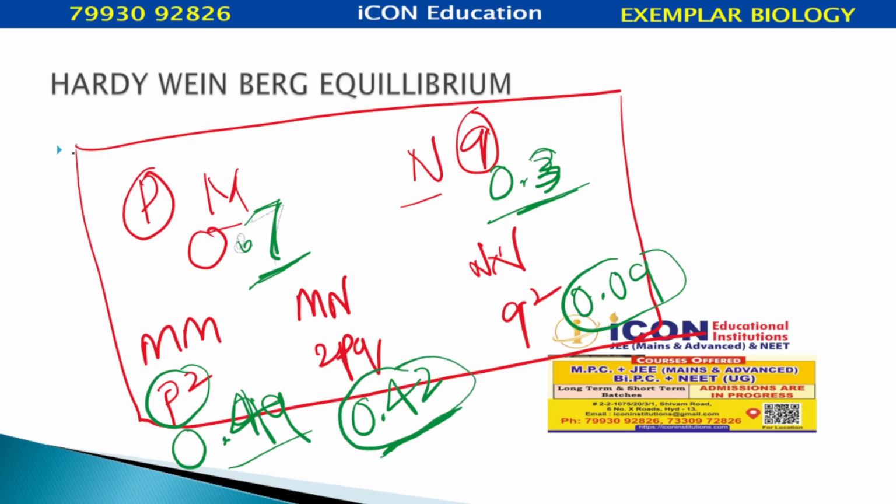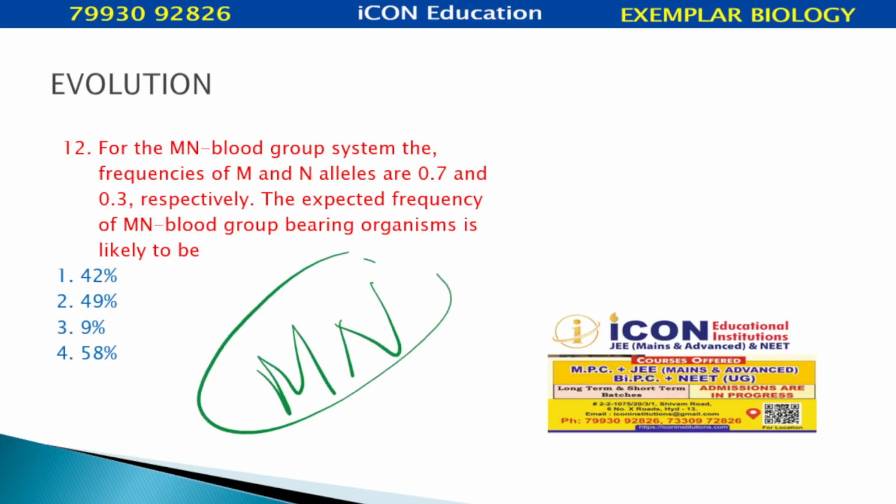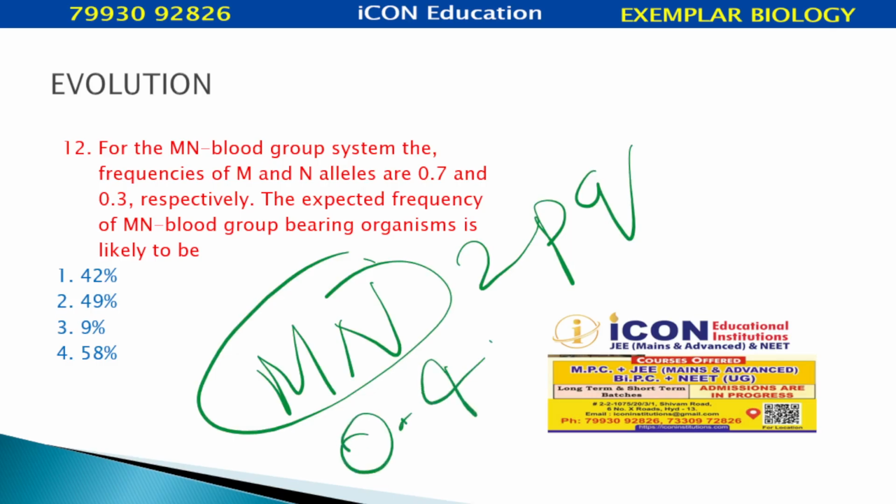So now let us see what question is asked here for the Mn blood group. M allele 0.7, dominant allelic frequency, N 0.3, recessive allelic frequency. The expected frequency they are asking about is M and N, that means 2PQ. That means we got 0.42, that means 42%. Our answer is 42%. Okay, moving on.